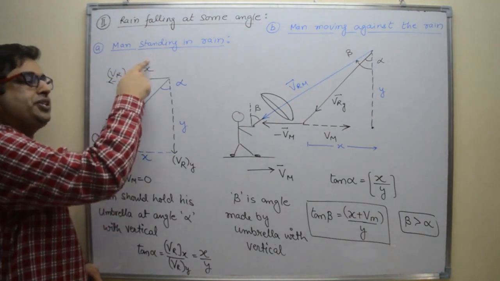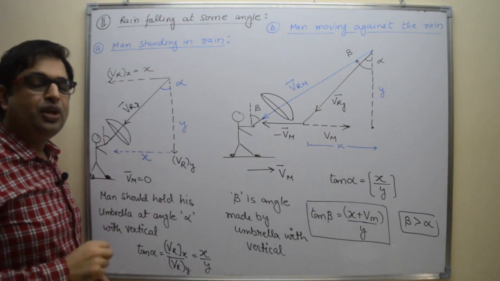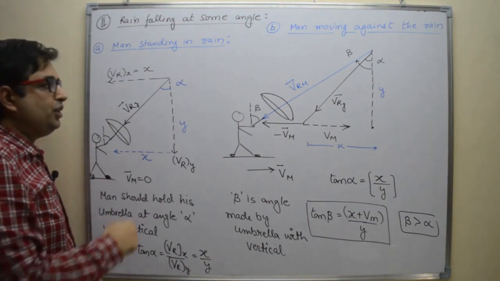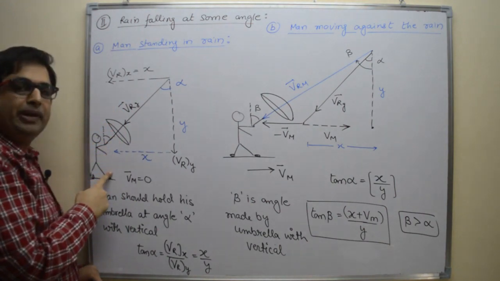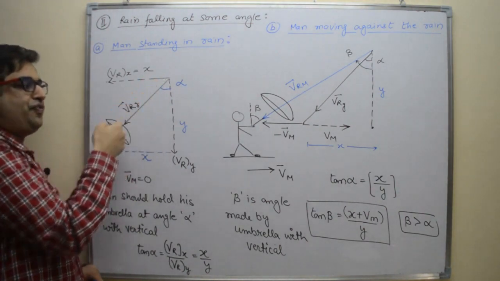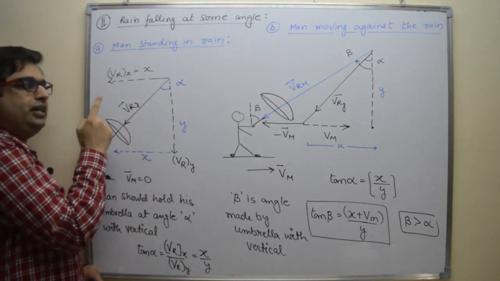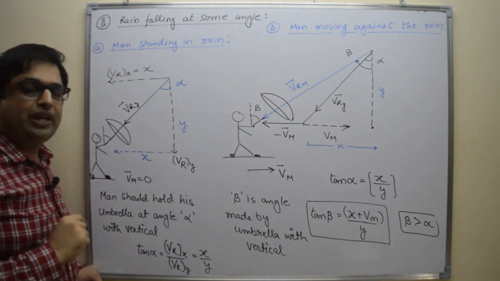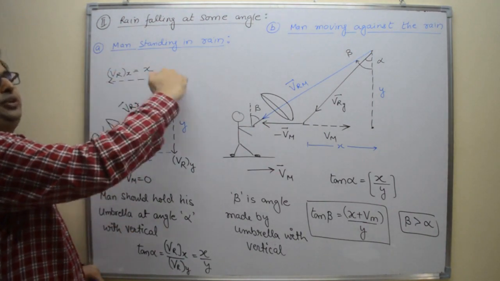If the man is stationary, then he will observe the real or actual velocity of rain. So this is the actual velocity of rain observed by the stationary man, that is, the velocity of rain with respect to the ground, and it is falling at some angle. Then this velocity of rain will have two components. One component is horizontal.